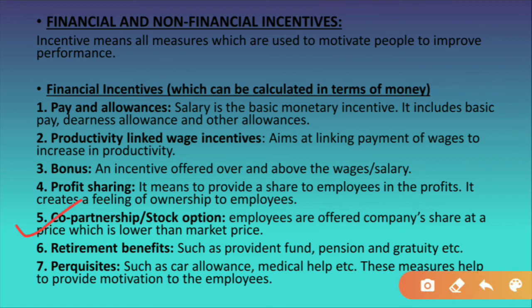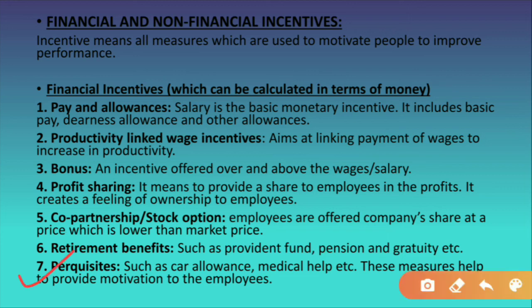So in this way also they will become the partners of the company, or the partners of the business, and the employees will feel motivated. Okay, now the next is retirement benefit. You very well know after retirement what the person gets: the provident fund amount, the pension, the gratuity. So these amounts they receive in monetary form after the retirement.